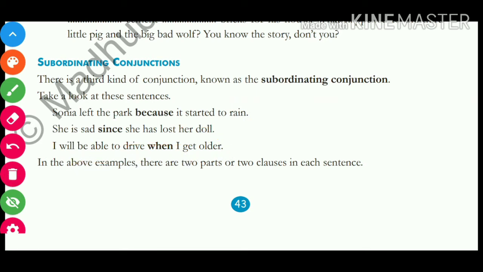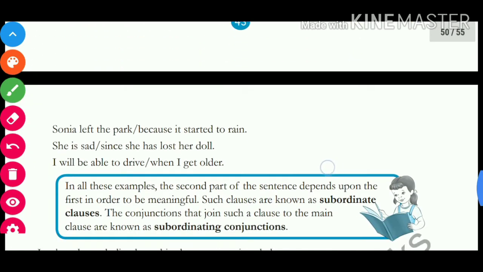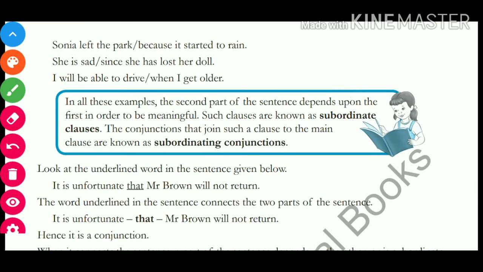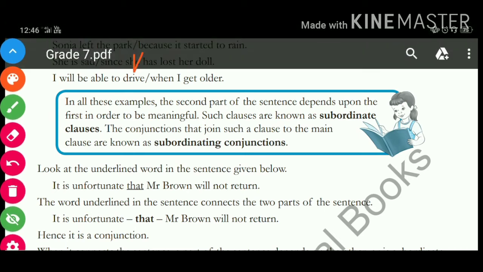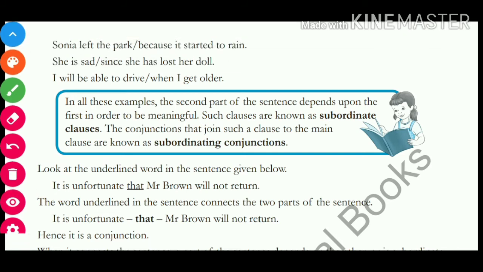These are the sentences that can stand as independent clauses. Now see, in all these examples, in the example, Sonia left the park because it started to rain. So Sonia left the park. Why? Sonia left the park is the first part, and because it started to rain is the second part. Okay, the first part is meaningful.